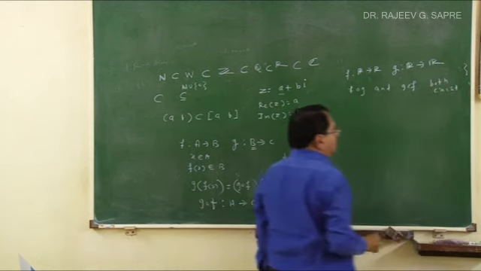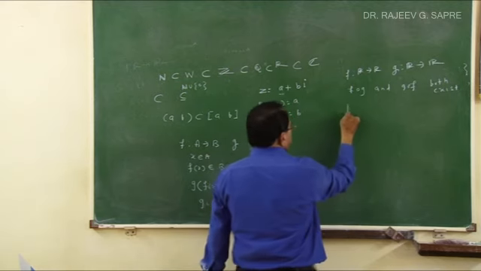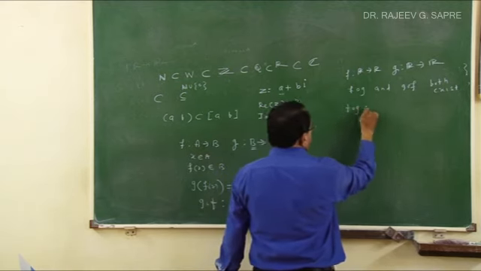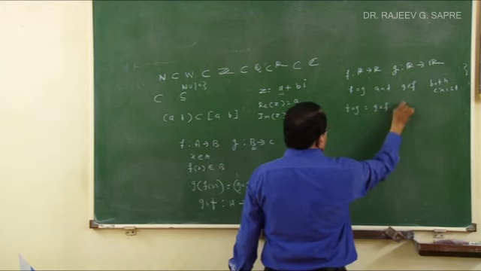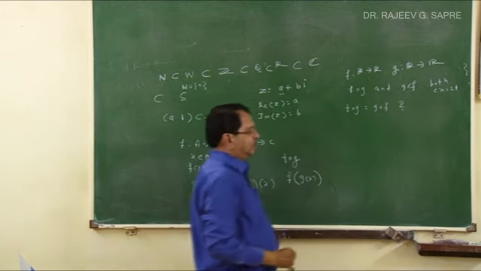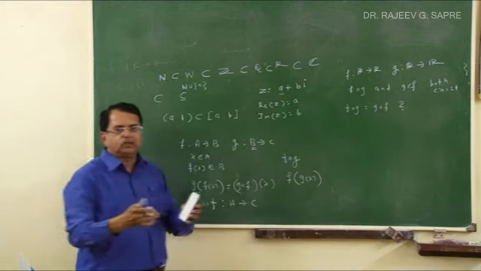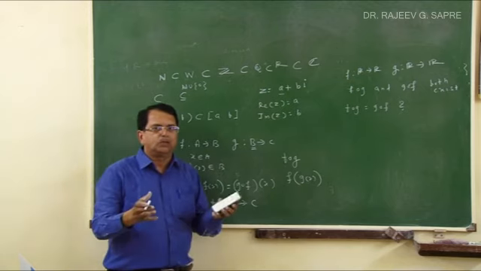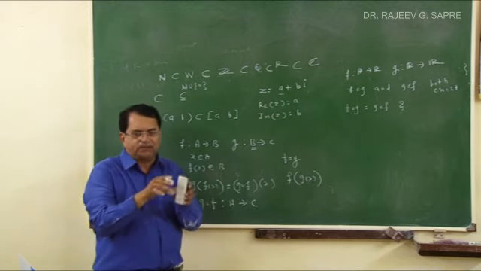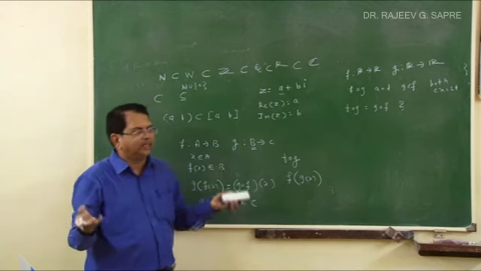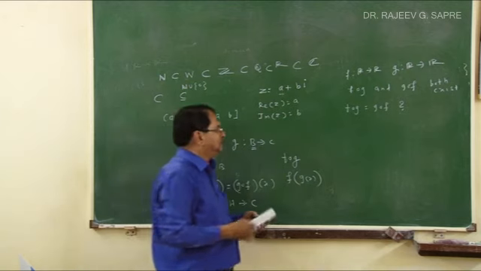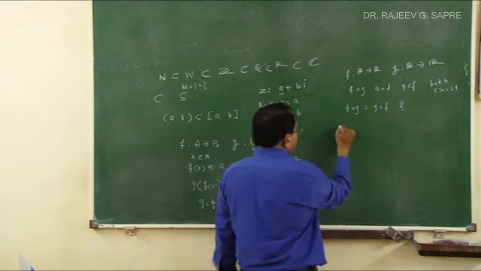But are they equal? The question is whether f circle g is equal to g circle f. How will you check whether two functions are equal? The simple rule is, I will operate the functions on a fixed element, and if the output is the same, then the functions are equal.